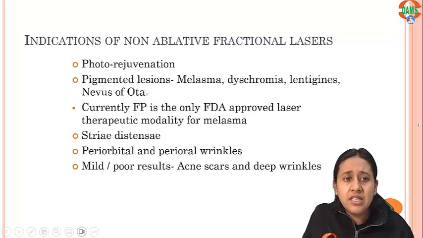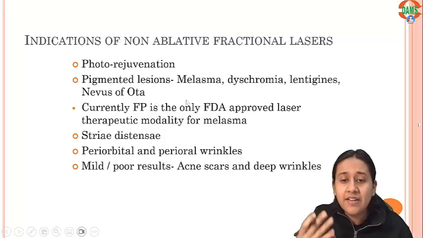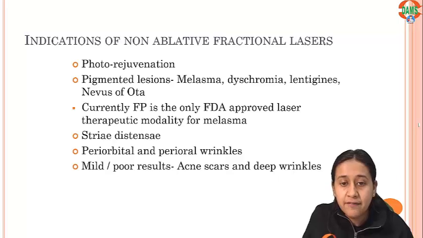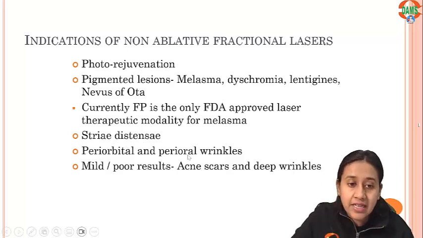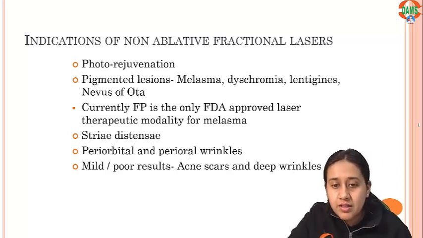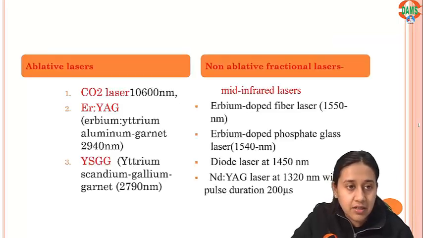Please remember that the fractional laser is the only FDA approved laser therapeutic modality for melasma. Also striae distensae, periorbital or perioral wrinkles; mild or poor results are seen in acne scars and deep wrinkles.